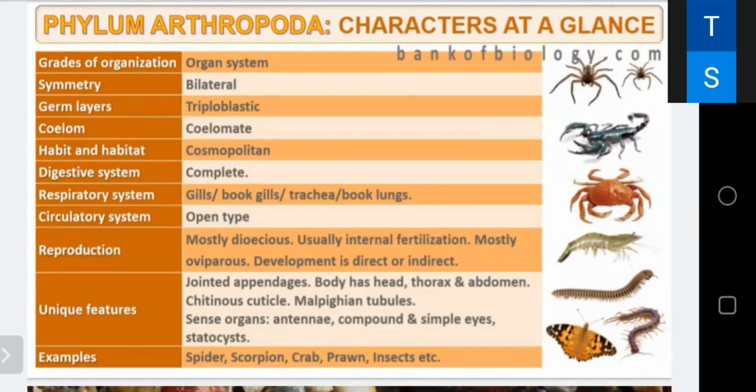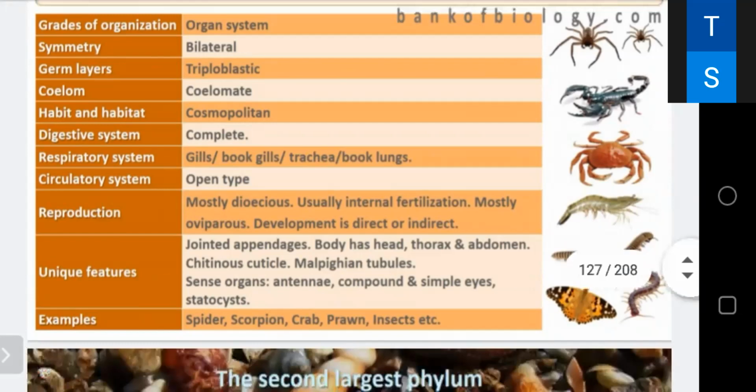Reproduction mostly dioecious, usually internal fertilization, oviparous, and direct or indirect development. Unique feature that is jointed appendages, body has head, thorax, and abdomen. Chitinous cuticle, Malpighian tubules. The sense organs, they are antenna, compound and simple eye, and the statocyst.